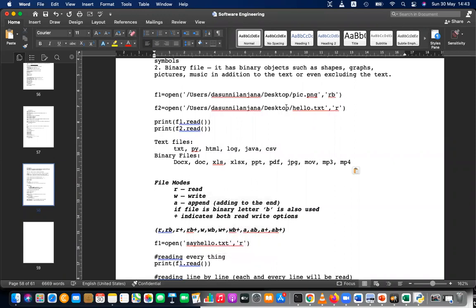So, okay, can you tell what is R? Just R. If it is just R, what is the mode? Read only. RB? Read binary. R plus? Plus means read and write, no? R plus means read and write, because plus means the next operation. What is RB plus?